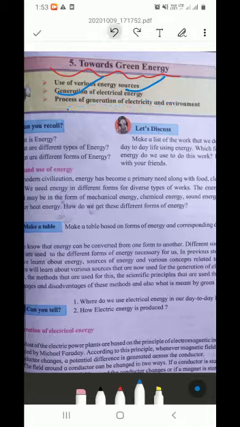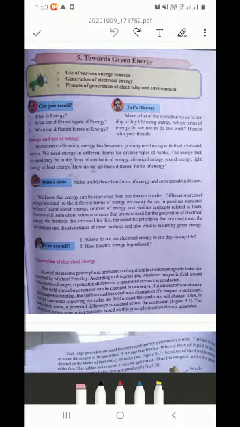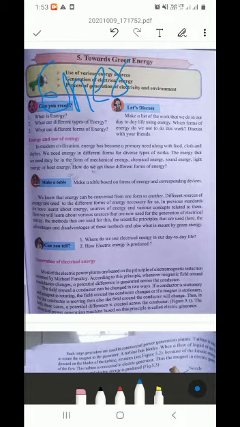So in the first part, let's start. Energy and use of energy. See here, energy and use of energy. We know energy is the tendency to do work. Okay, isn't it? It is energy.